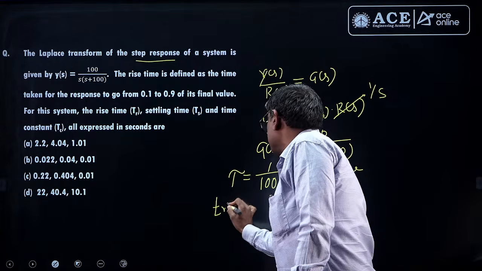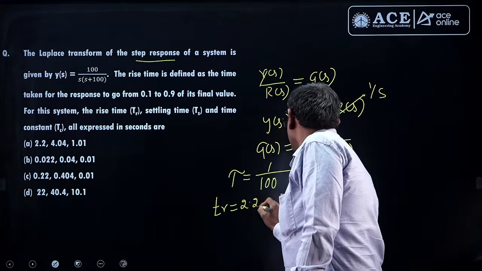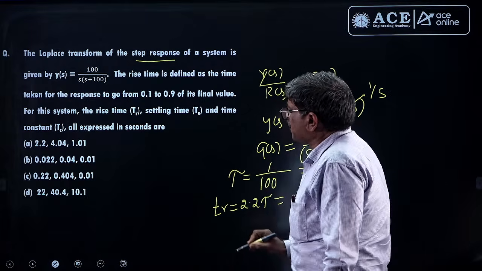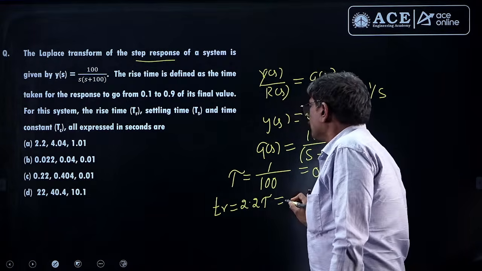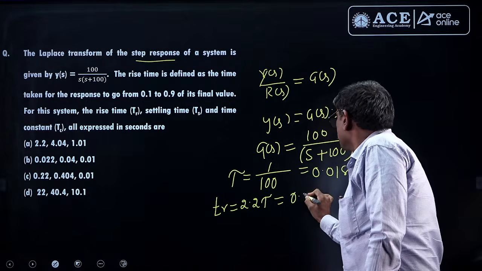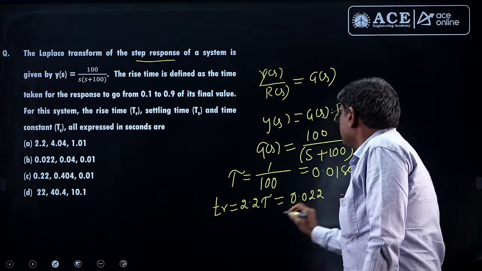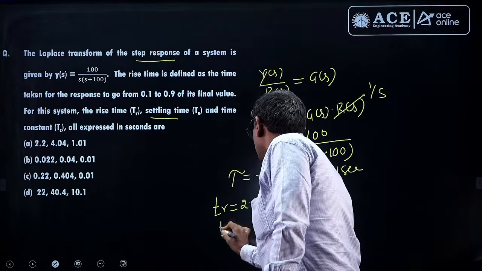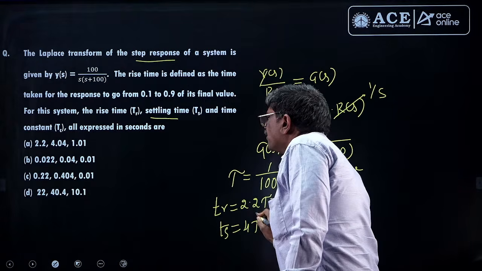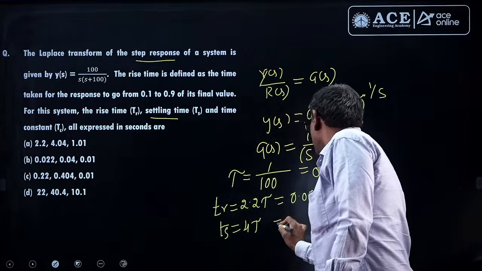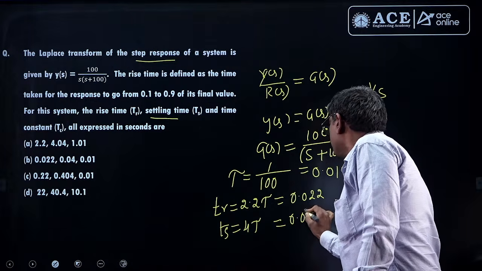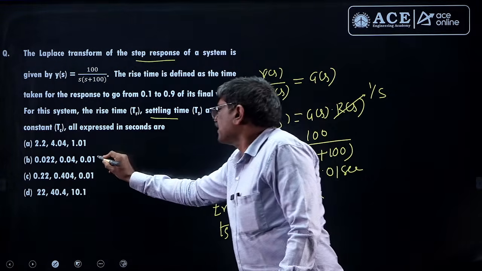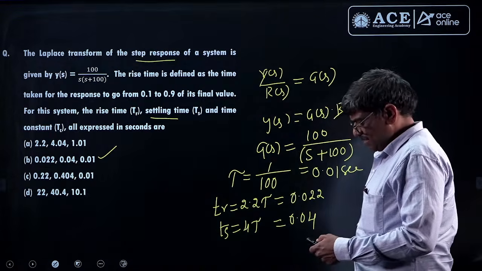Rise time for first order is 2.2 tau. If you substitute it, you will get 0.022. Then next they are asking settling time. Settling time Ts is 4 tau. 4 tau means here 0.01, so 0.04, and time constant 0.01. So answer B.